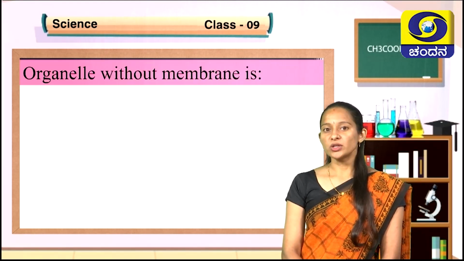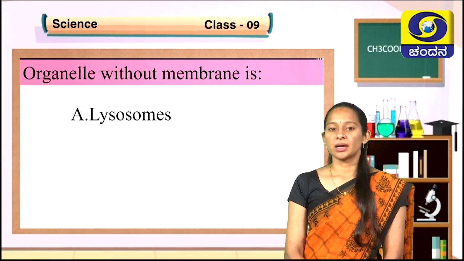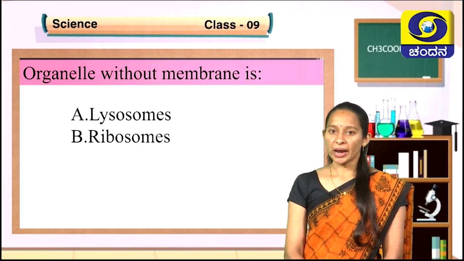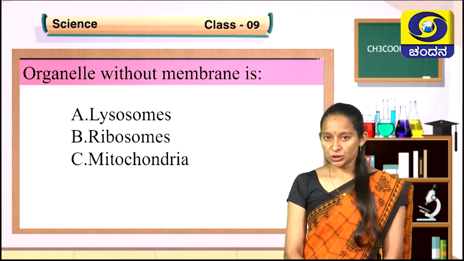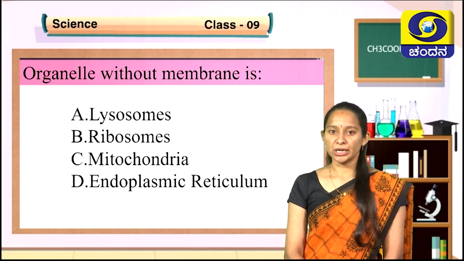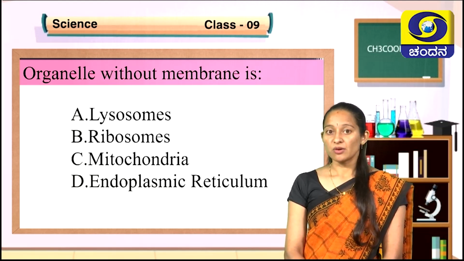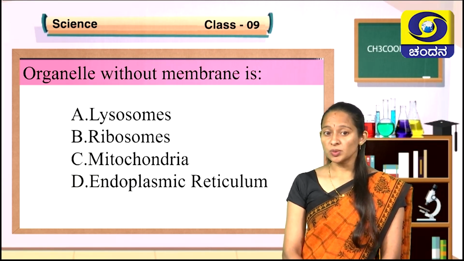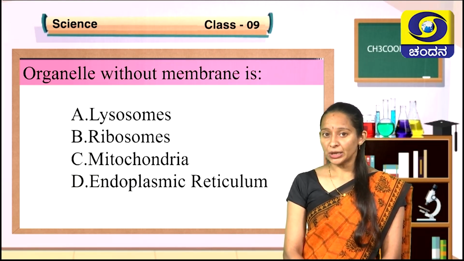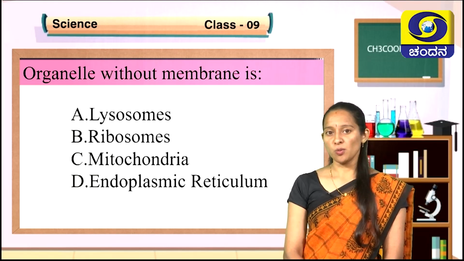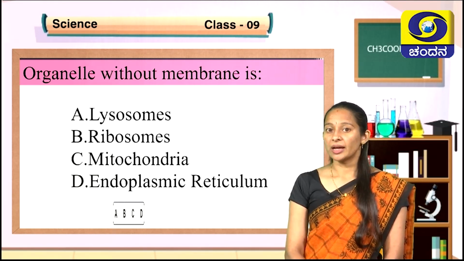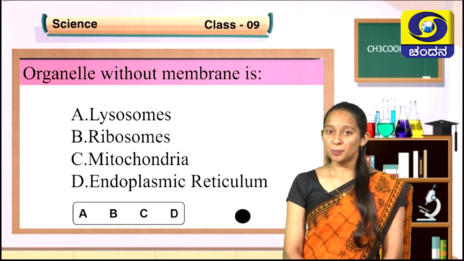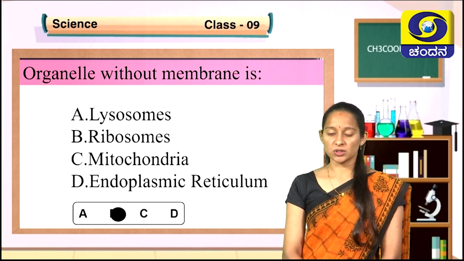Organelle without a membrane is lysosomes, ribosomes, mitochondria, endoplasmic reticulum. From our discussion, we got to know that lysosomes, mitochondria and endoplasmic reticulum will have membrane. Which cell organelle do not have membrane? That is option B, ribosomes.